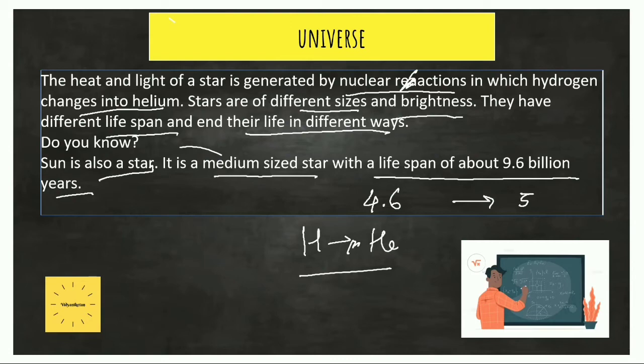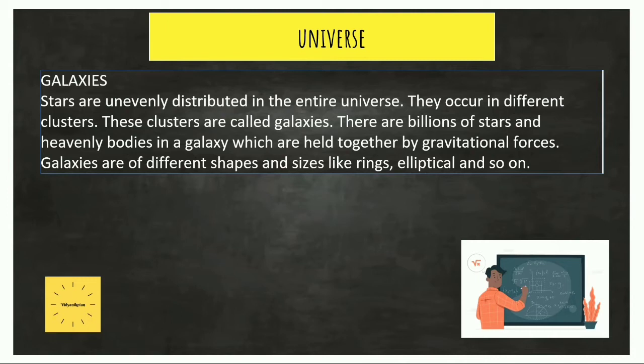Okay. So moving on to the next slide, we see galaxies. What do we mean by galaxies? Stars are unevenly distributed in the entire universe. Okay, the stars are not evenly distributed. They are distributed very unevenly, and they occur in different clusters. It seems like when we look at the sky from this earth, we see the stars are so small, and we see that they have so small distance between them, but actually there is a huge distance between them.